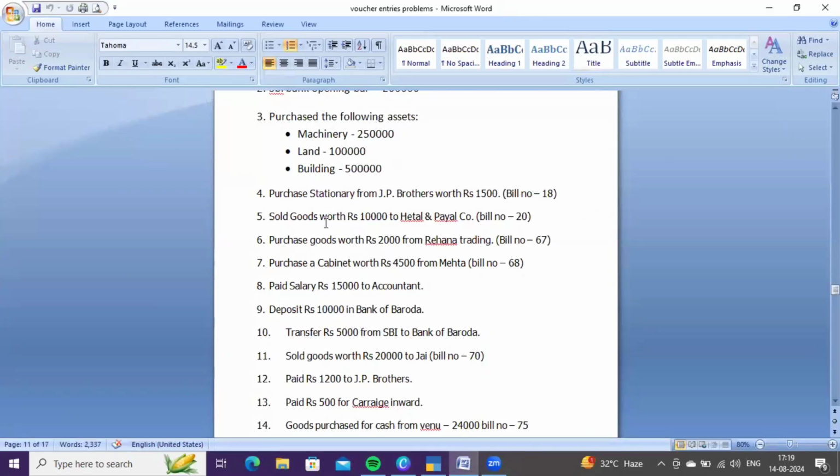Next, sold goods worth 10,000 to Hital and Payal. Here, in place of goods, no item has been specified. It is simply given as goods. This type of transaction comes under sales voucher or purchase voucher itself, because we purchased goods but there is no item specified. If no item has been specified and it is simply only goods, such a type of transaction comes under either purchase voucher or sales voucher. So this transaction comes under sales voucher.